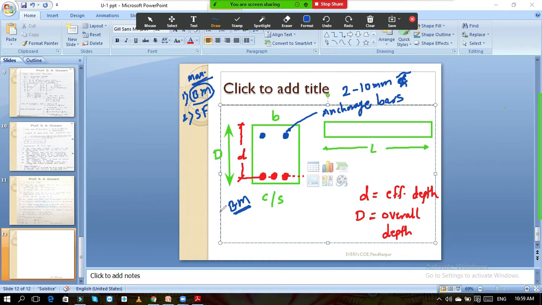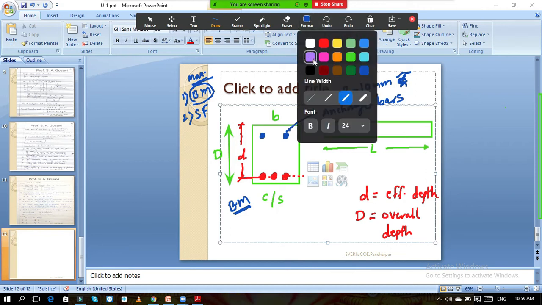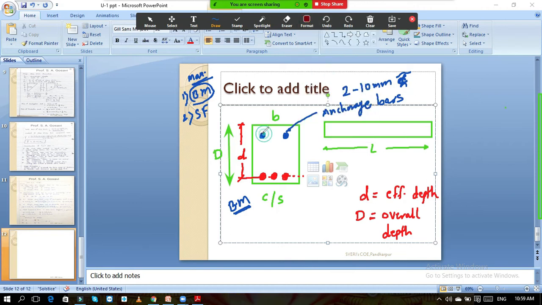So this is the first thing, and the second thing is, if you observe carefully, you will find stirrups in the beams also, or rings provided in the beam. If I show you in the cross section, you will see it is in this way. This type of ring is provided. These types of rings are provided in columns as well as in beams. These are called stirrups.